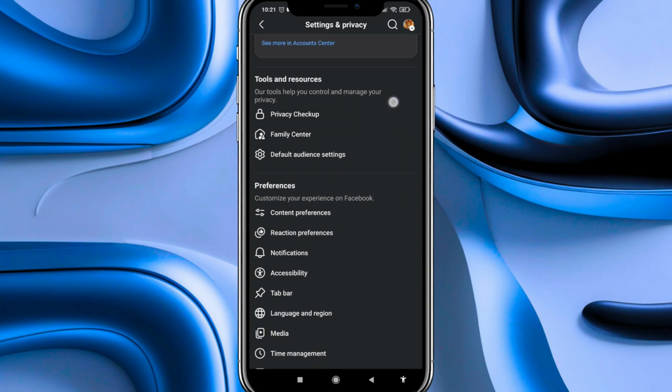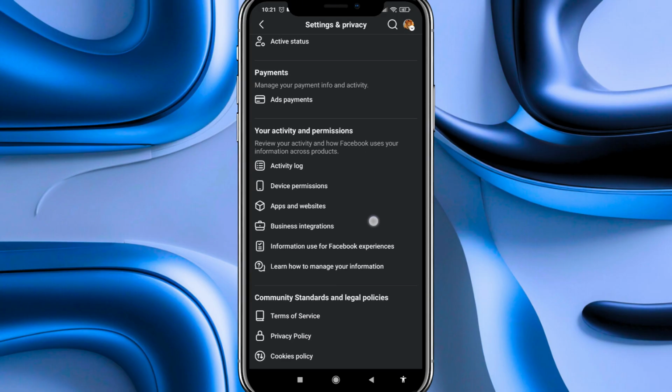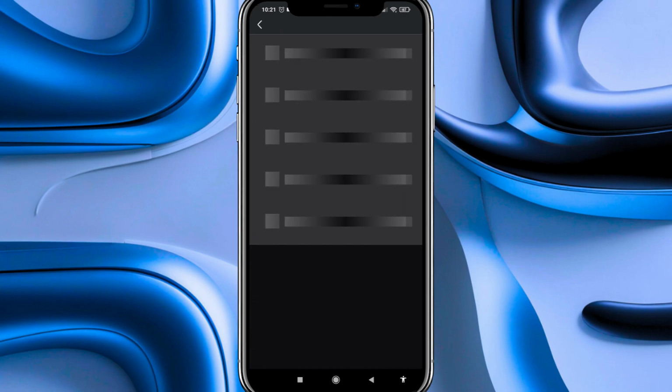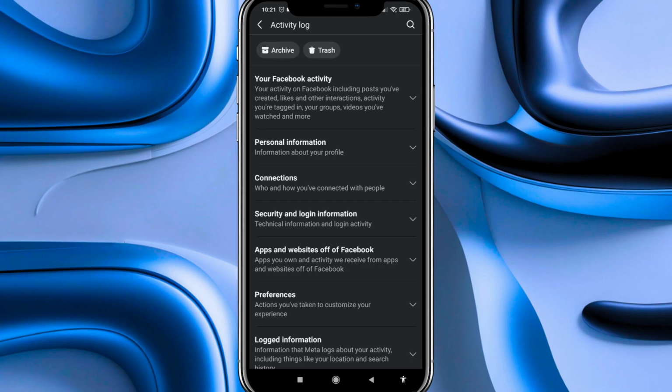After that, we're going to scroll down more and more until we reach this section, Your Activity and Permissions. And here, among all the options that are shown, we're going to enter in the first one, Activity Log, and we press there. Now here in the Activity Log page, to see all our activity history, what we have to do is to enter in the first option labeled Your Facebook Activity.